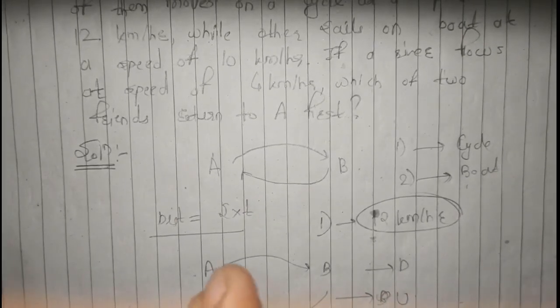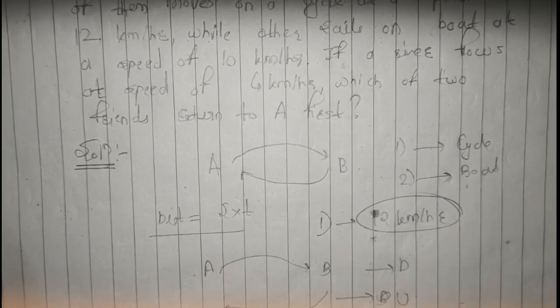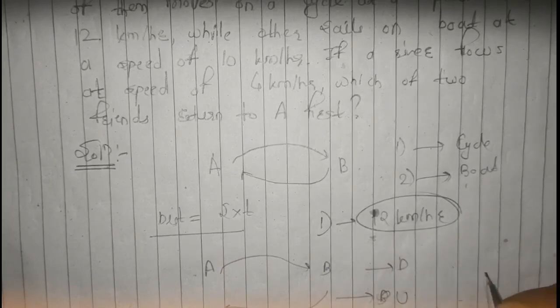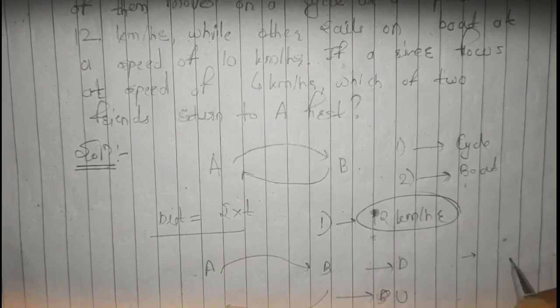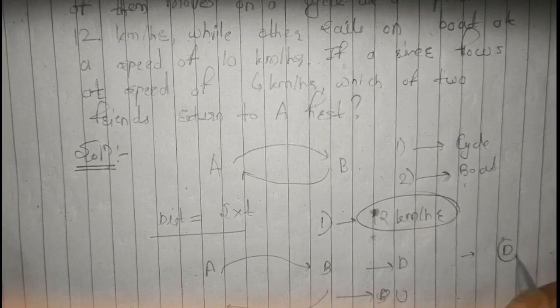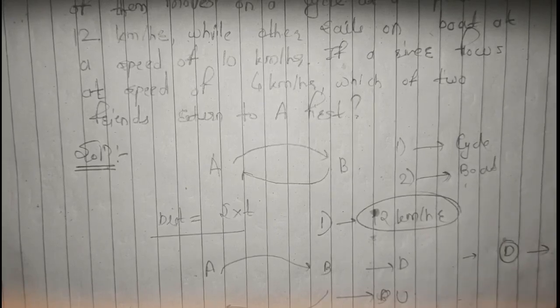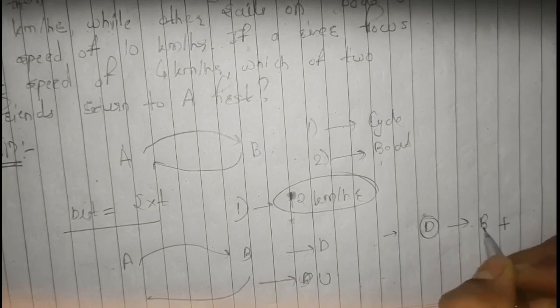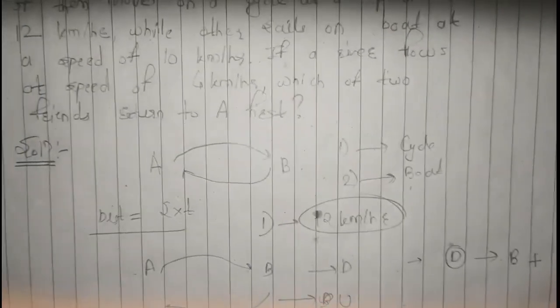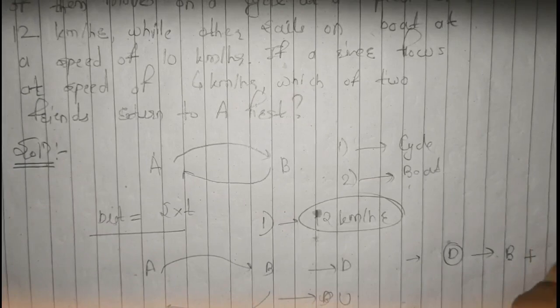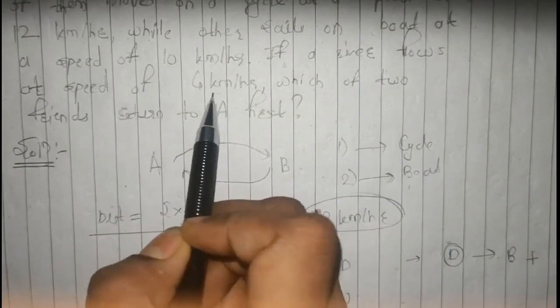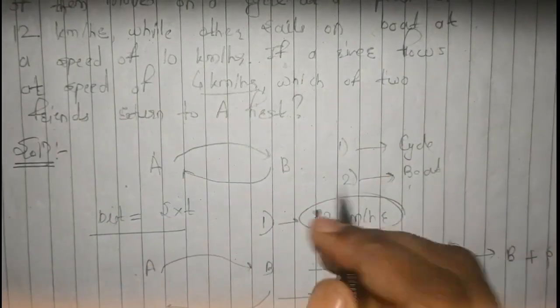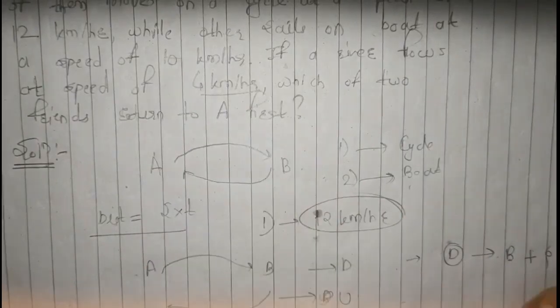Now when the second person is going from A to B, his speed is downstream. And what is downstream? It is the addition of boat speed plus our stream speed, and stream speed is given as 4 km per hour, and boat speed is 10.